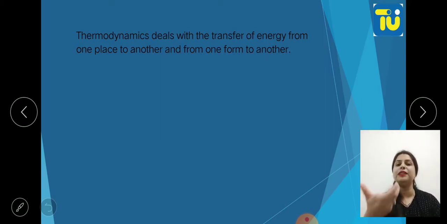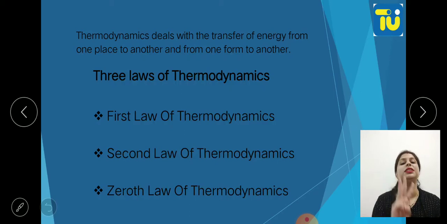So now thermodynamics deals with the transfer of energy from one place to another and from one form to another. Okay. Transfer of energy from one form to another form. Right. So now thermodynamics has three basic laws: first law of thermodynamics, second law of thermodynamics and zeroth law of thermodynamics.